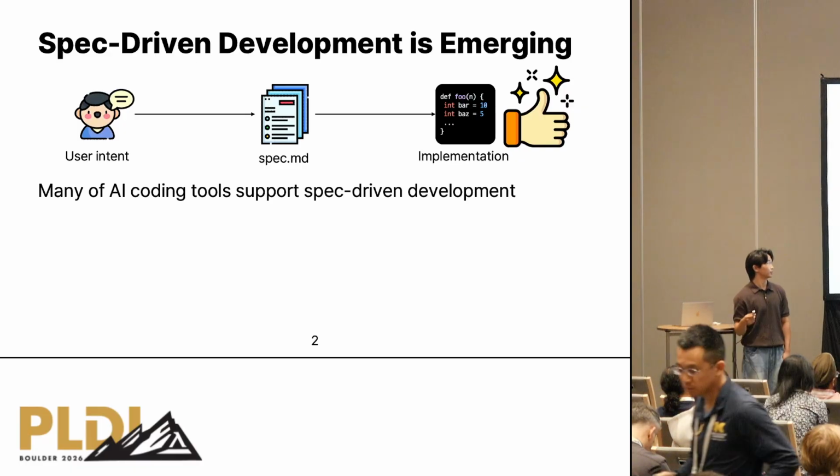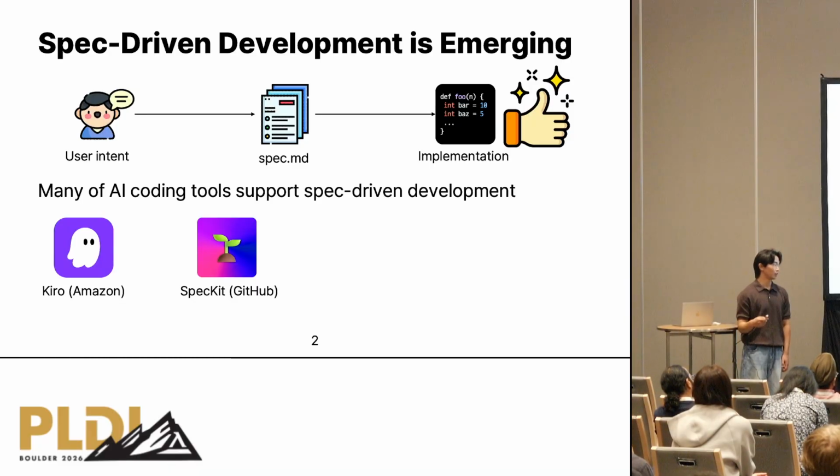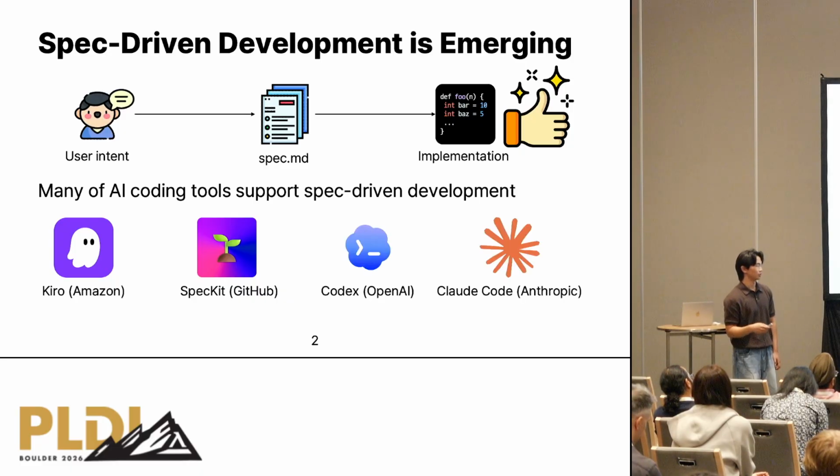To enjoy this advantage, many AI coding tools support the spec-driven development workflow. Kiro and SpecKit officially support spec-driven development. Codex and Claude Code support plan mode, which is very close to the spec-driven development workflow.